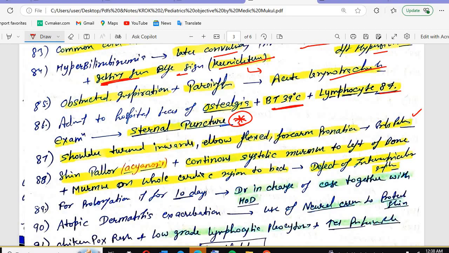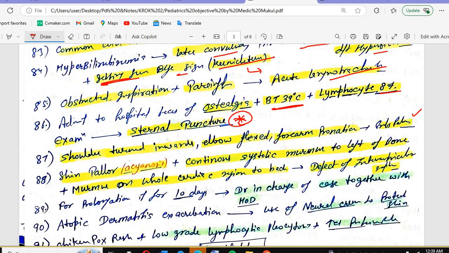We have discussed this. Then skin pallor, acyanosis, continuous systolic murmur to the left of the sternum plus murmur over the whole cardiac region to the back. What is the defect of the interventricular septum?